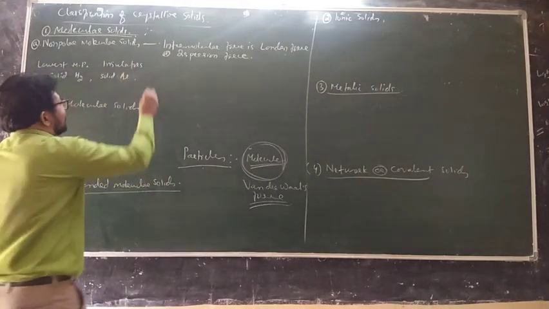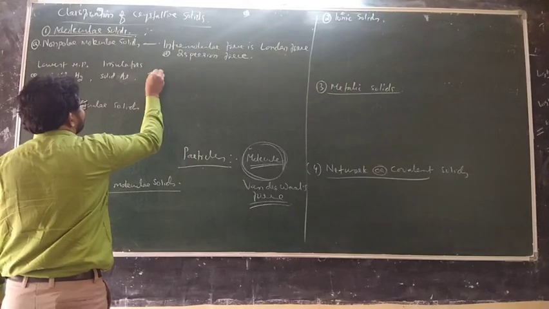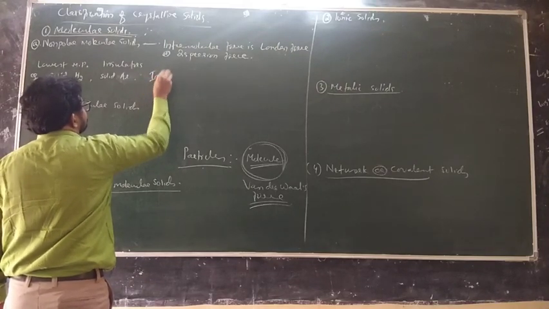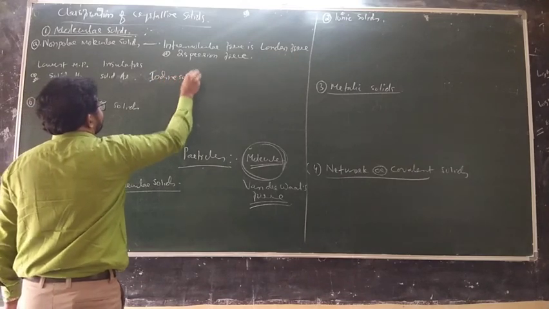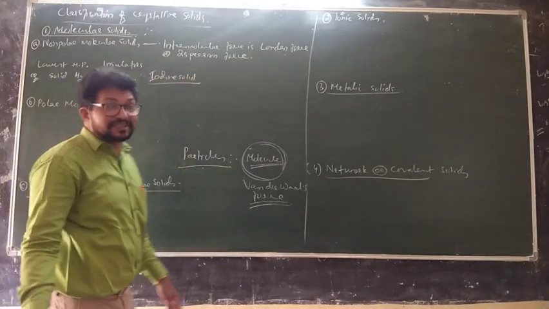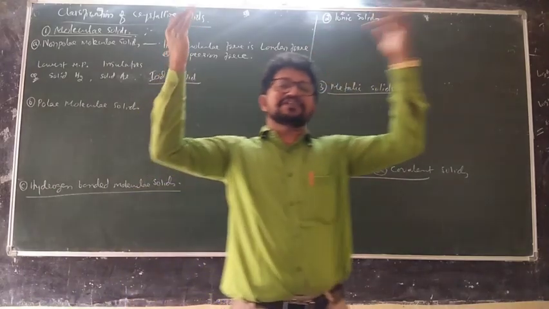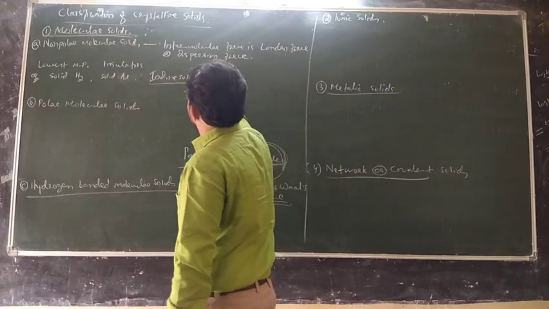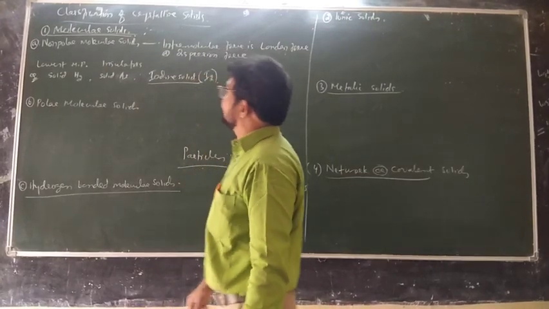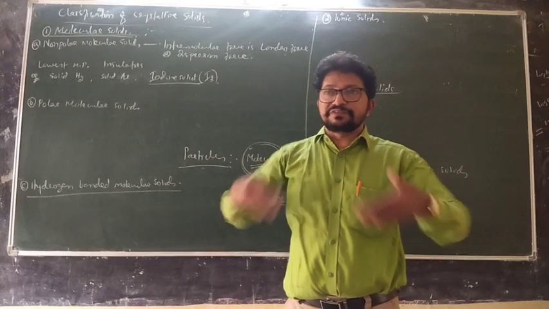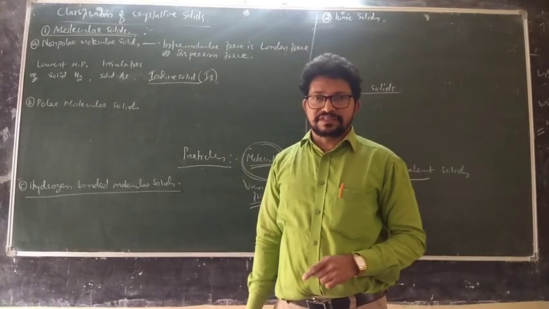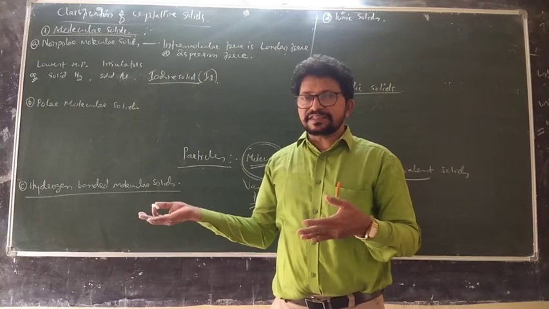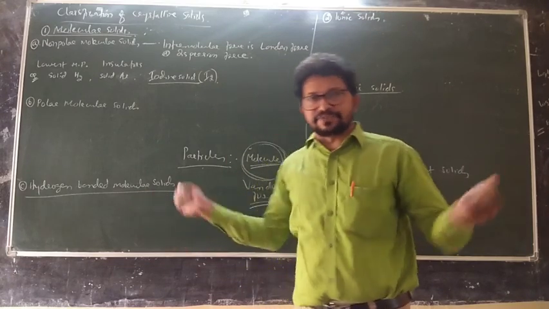But iodine is solid at room temperature. At room temperature itself, iodine is solid because it has a very high molar mass of 127. I2, iodine solid, is in this category. Very, very important, remember iodine, because between iodine molecules there is London force. I is joined by covalent bond, and between one iodine molecule and the next there is London force.